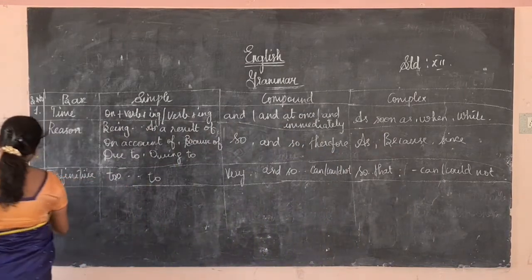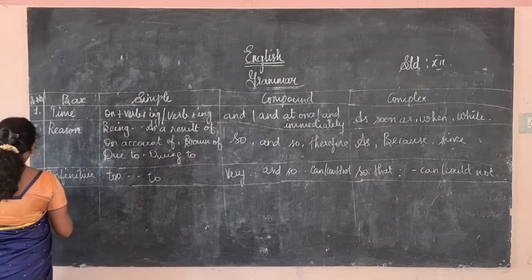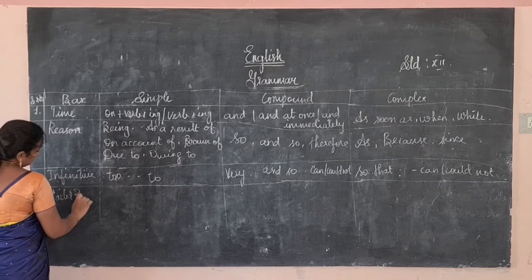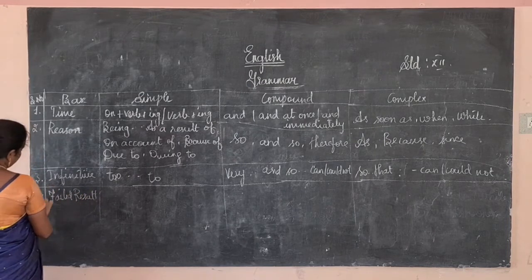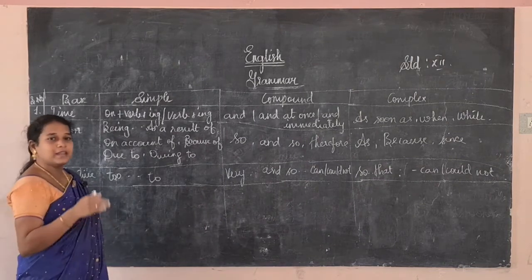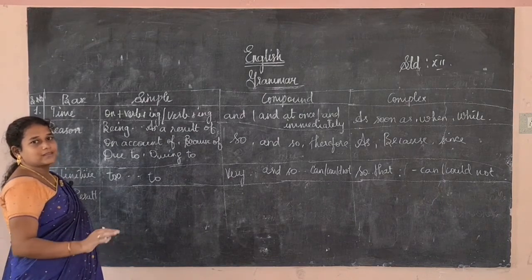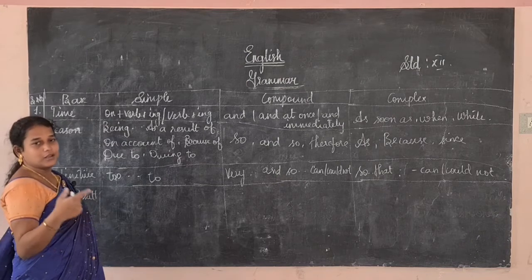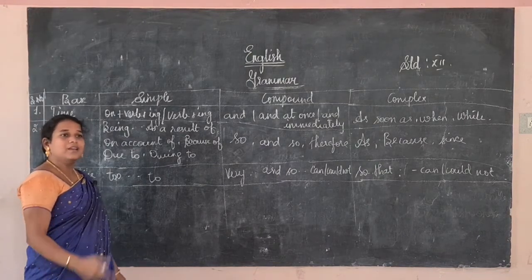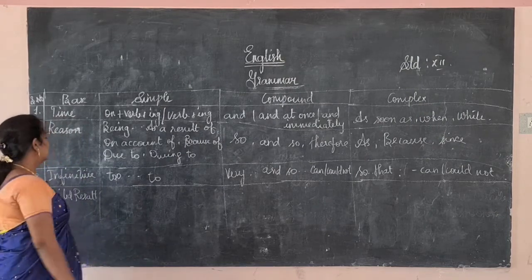The fourth one is failed result. Failed result means, in spite of this, the opposite action takes place. If it rains, we should not go out, but if it rains and even though we go, that is a failed result. It is not connected to the action; the same degree of action does not take place. Studying well and still failing is a failed result.